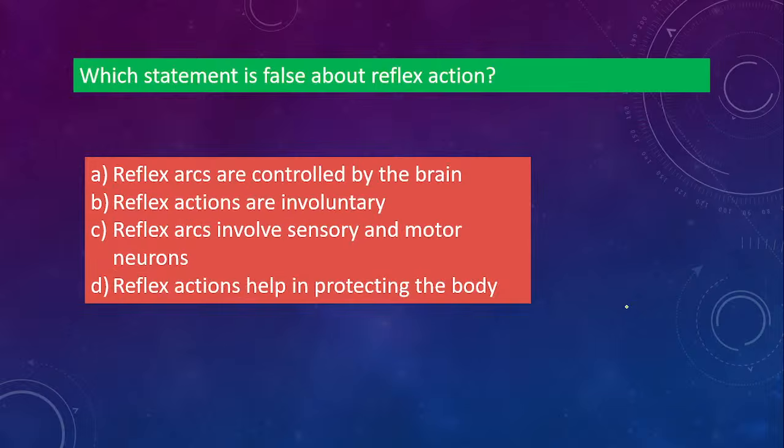Okay, next one. Which statement is false about reflex action? You have to say which one is false. Reflex acts are controlled by the brain. Reflex actions are involuntary. Reflex arcs involve sensory and motor neurons. Reflex action helps in protecting the body. Which one is false here? So the correct answer is A. Very good. Option A, reflex acts are controlled by the brain, is wrong. Reflex acts are not controlled by the brain. It is controlled by the spinal cord. So that is the wrong statement.